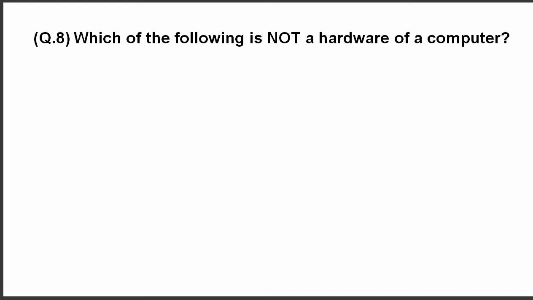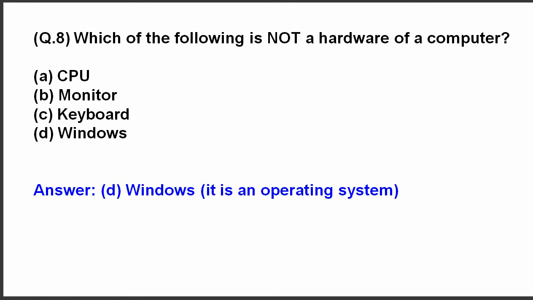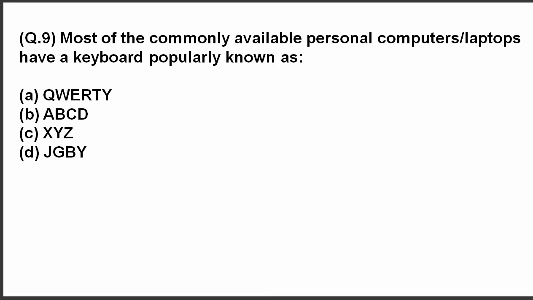Next question. Which of the following is not a hardware of a computer? Here are the options. The correct answer is Windows. Windows is not a hardware of a computer. Rather, it is an operating system. Question 9. Most of the commonly available personal computers and laptops have a keyboard popularly known as. The answer is QWERTY.